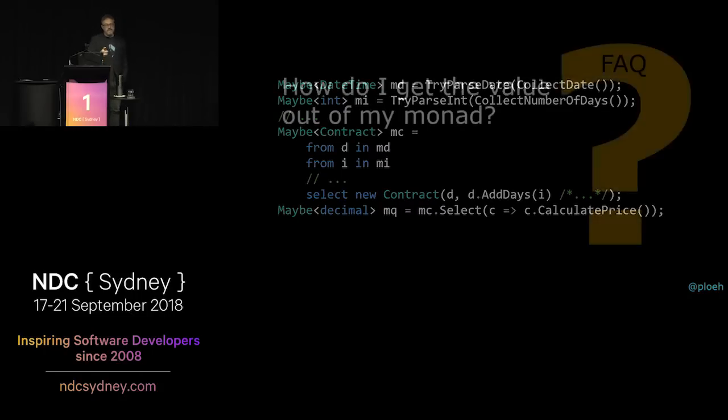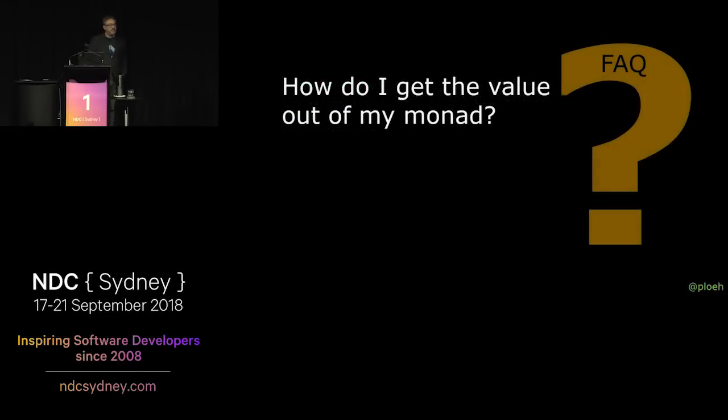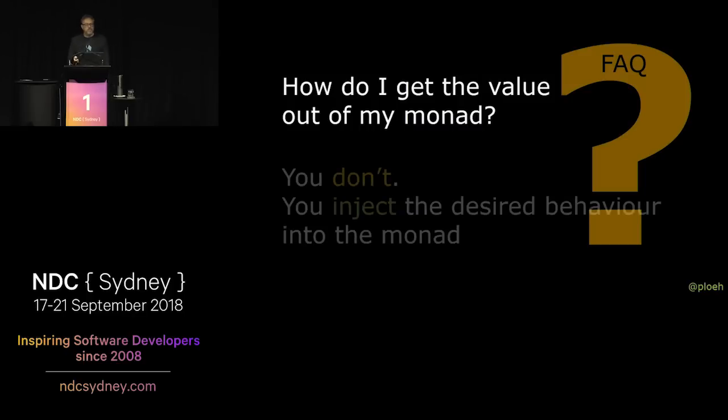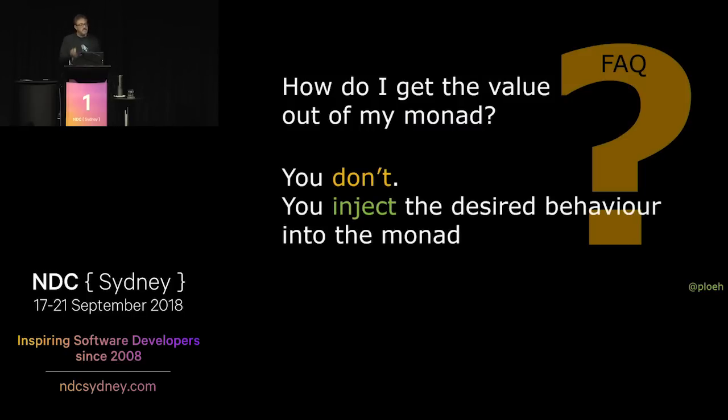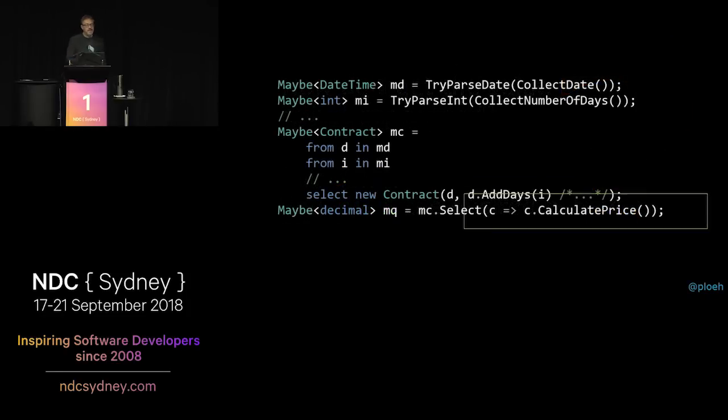So basically the answer here, how do I get the value out of my monad? In general, you don't. You inject the desired behavior into the monad via the projections. That's what's happening here. We're injecting that behavior or that thing we're interested in. We're just translating maybes, but we're staying within the maybe monad. So that's the partial answer.